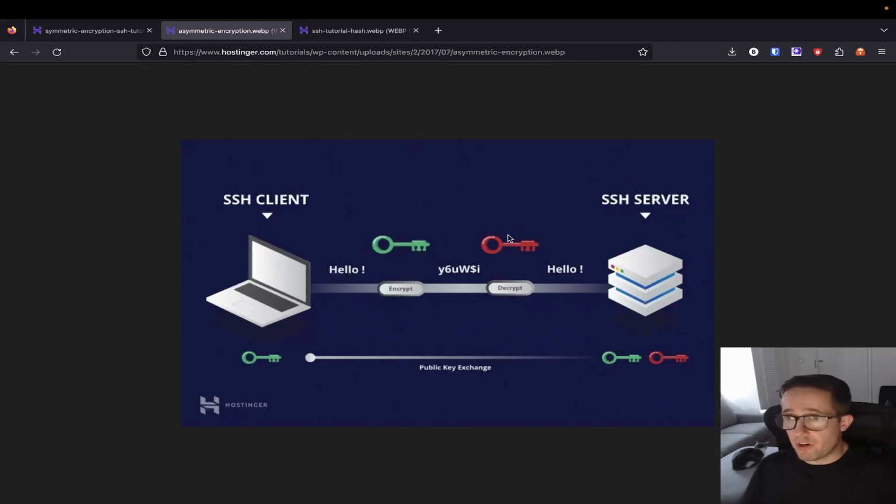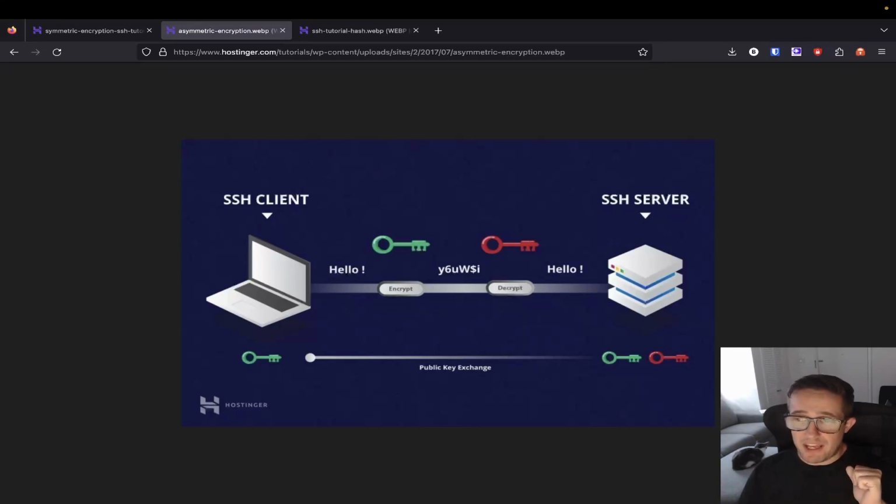Now, it's used in other forms and fashions, especially when we start talking about TLS and things like that, but that's something totally different. With asymmetric encryption, as far as SSH goes, it's only going to be used during the setup of the actual SSH connection. So just keep that in mind.